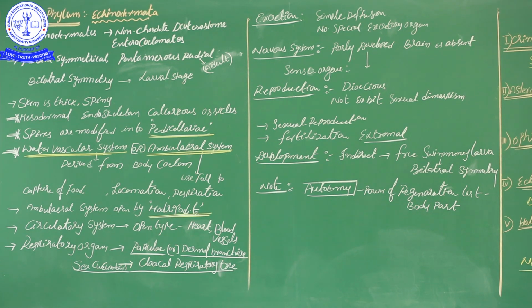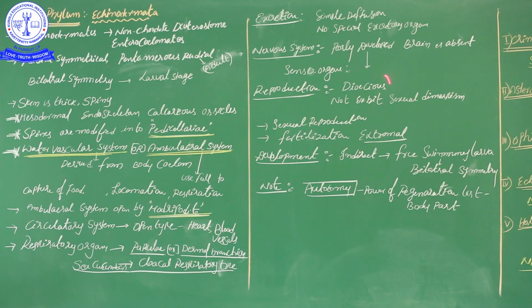Previously we saw Mollusca. Mollusca also has a poorly developed nervous system, but ganglionated nervous tissue is there. Before that, Arthropoda and Annelida have a nerve ring and a double ventral nerve cord. So those are somewhat more advanced than Echinodermata regarding the nervous system. And the sense organs are the same here; all the sense organs are also poorly developed.